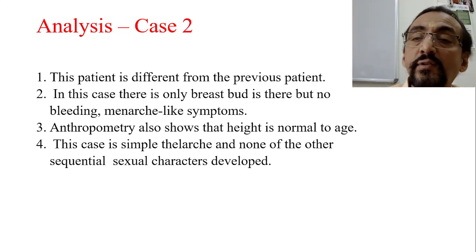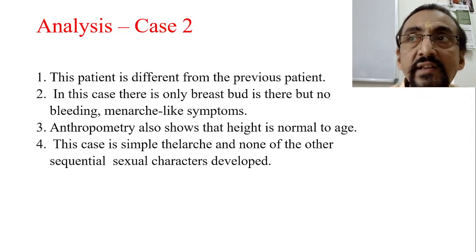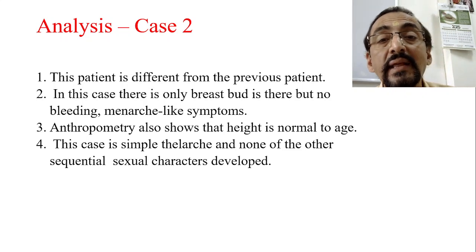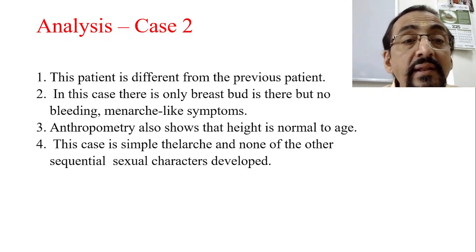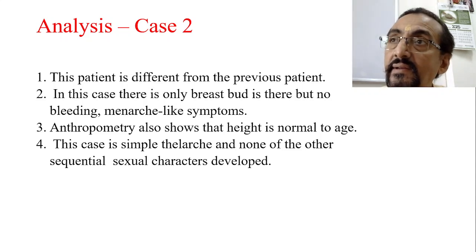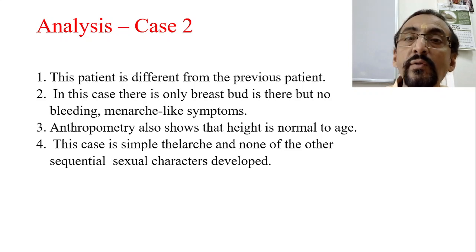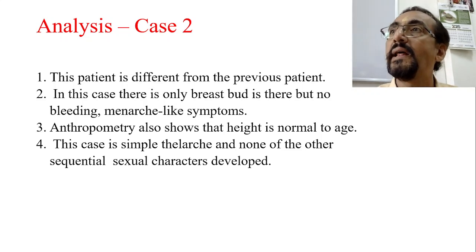Anthropometry also shows the height is according to the age, and bone age is also according to the age. Now this is a simple telarche, and none of the other sequential sexual characteristics developed. Telarche has begun in this case to some extent, and then it was not progressive. So we have to take that this is a very simple telarche.